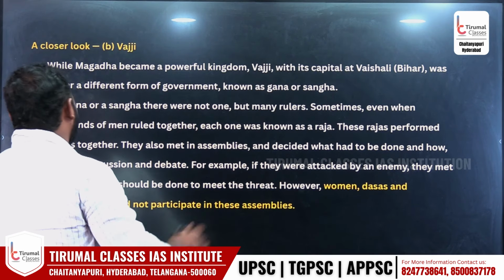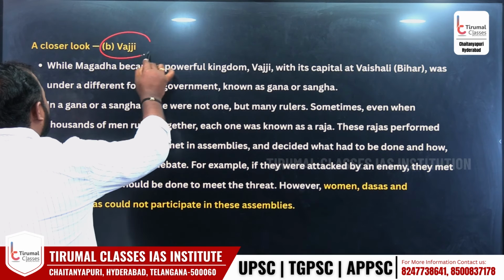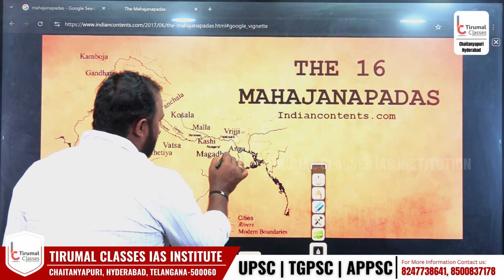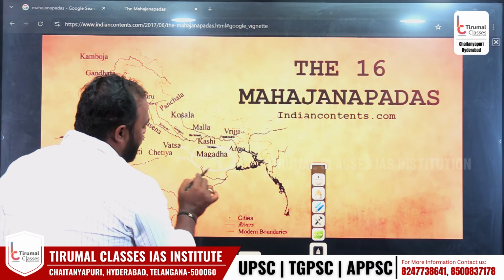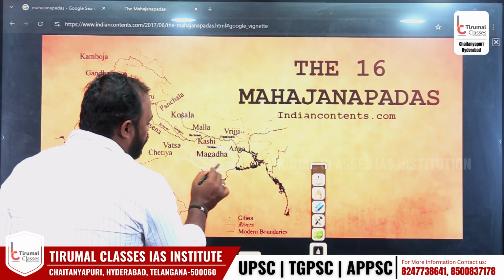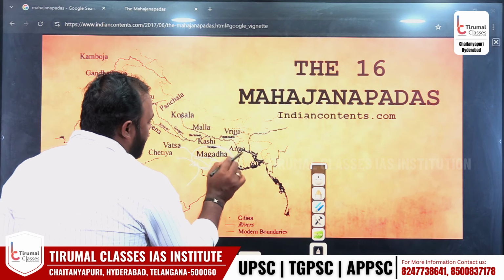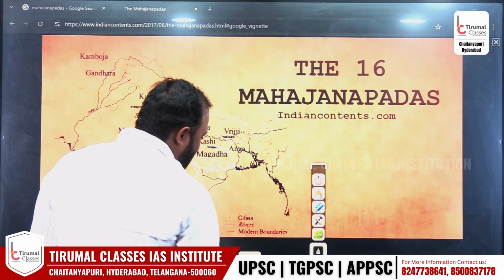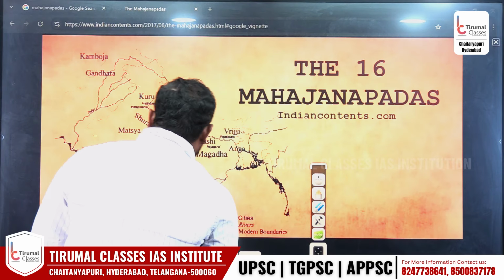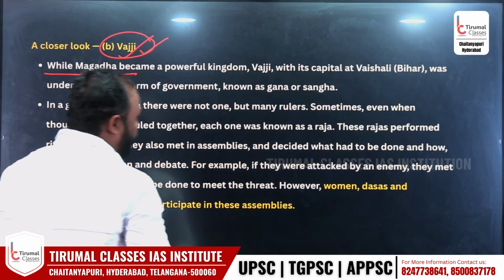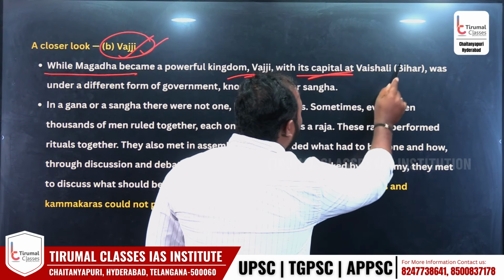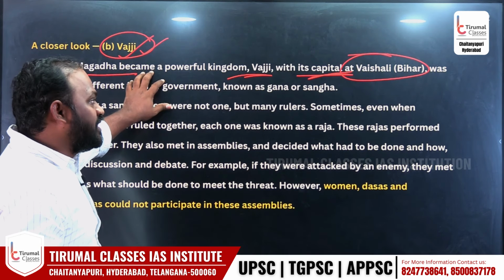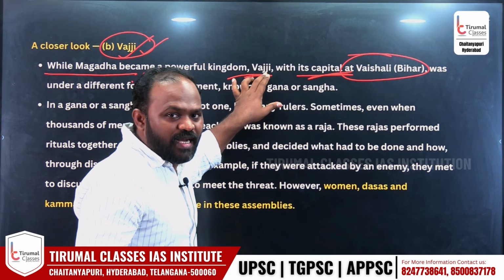That is very interesting. Another kingdom of 16 Mahajanapada is like Vajji. I showed you already. You can say this is what is called Magadha. This is entire Ganga plains, Son plains, good forest, good agriculture, and there is iron ore. Magadha is powerful. There is another place called Vajji. What is that? Vajji. Look at this. While Magadha became a powerful kingdom, Vajji with its capital at Vaishali. So Magadha is one of the 16 Mahajanapadas. Vajji is one of the 16 Mahajanapadas.